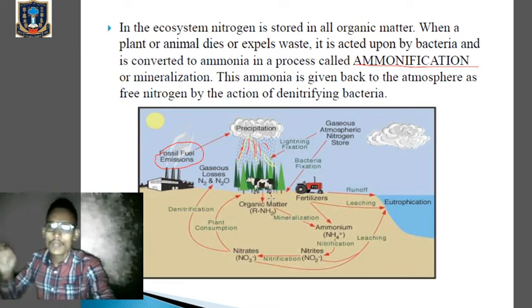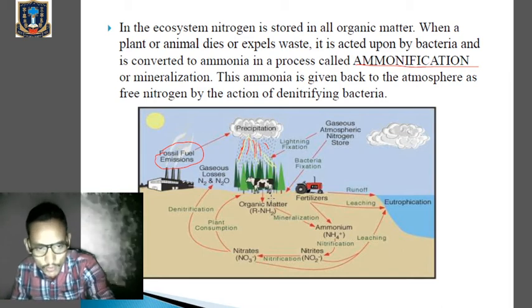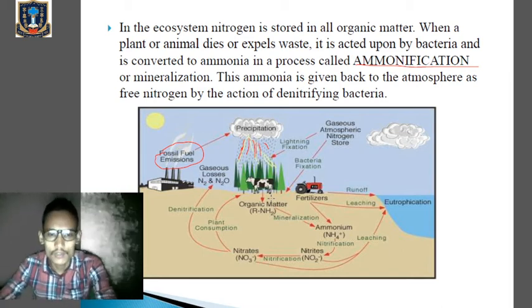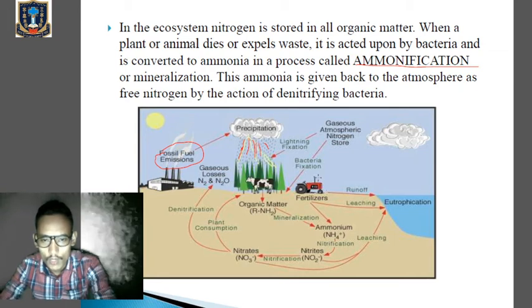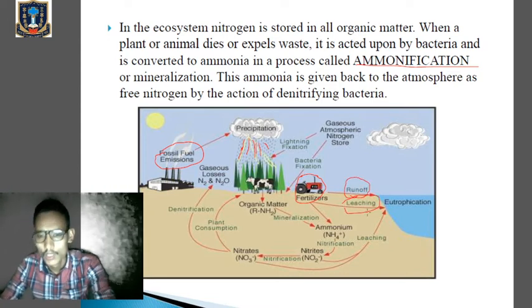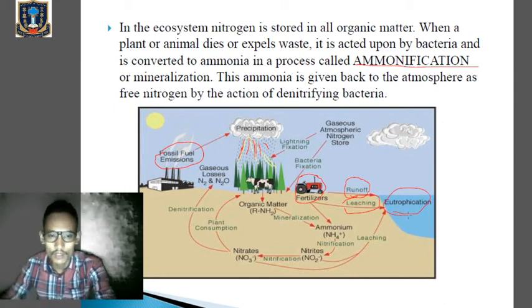Now whenever the living organisms die, whenever they are acted upon by the bacteria, they will release the oxides of nitrogen into the air. So you can see over here the process. Look over here, we are using the fertilizers, right? And during the use of fertilizers, there will be runoff of those nitrogens into the water, which leads to eutrophication. There will be growth of algae in the water body, okay.